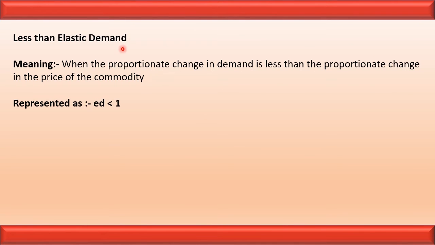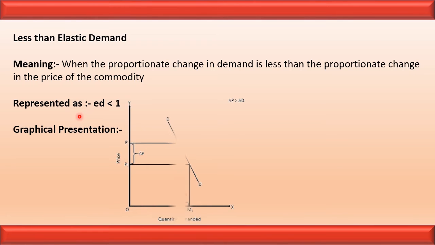Less than elastic demand. When the proportionate change in demand is less than the proportionate change in price of the commodity, it is called less than elastic demand. It can be represented as ED less than 1. Graphically, it can be represented in this way. Here we can see that the change in demand is less and the change in price is more.